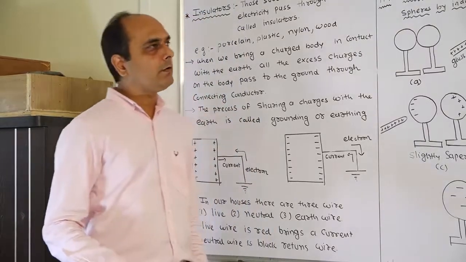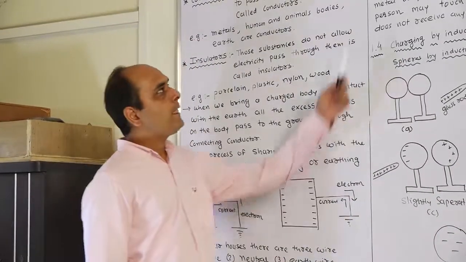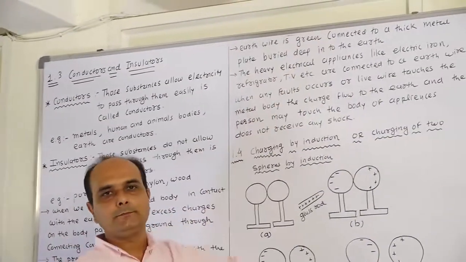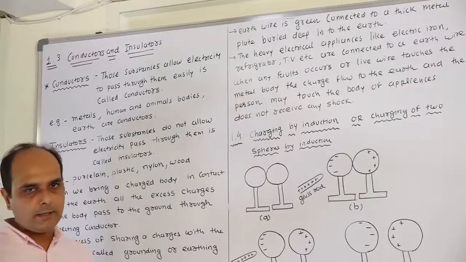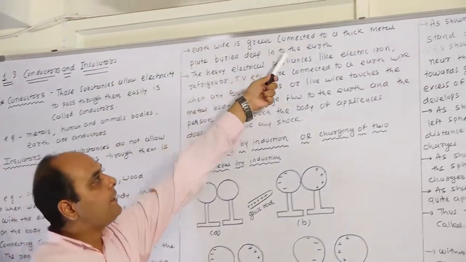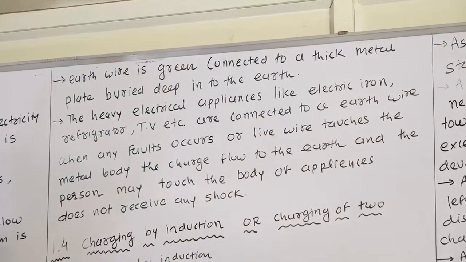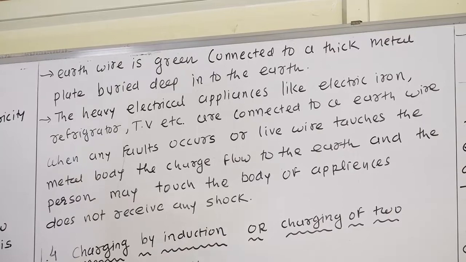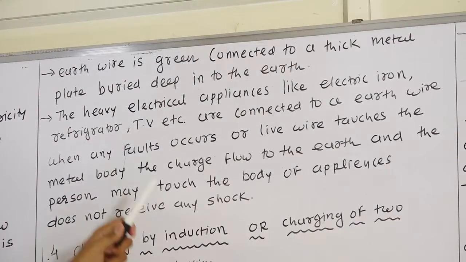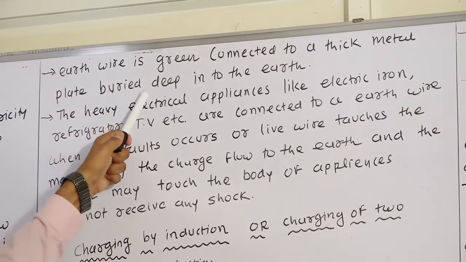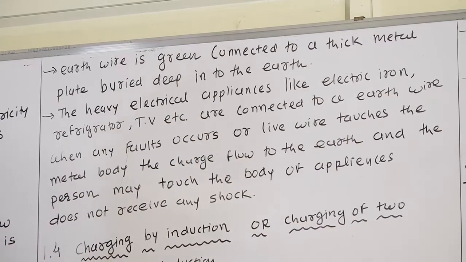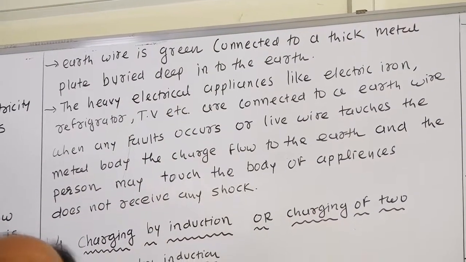The third wire is known as the earthing wire or earth wire. The earth wire is green in color. It is connected to a thick metal plate, and that thick metal plate is buried deep into the earth.